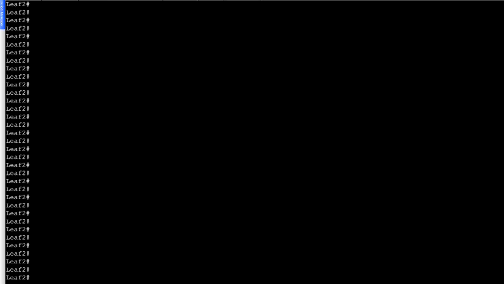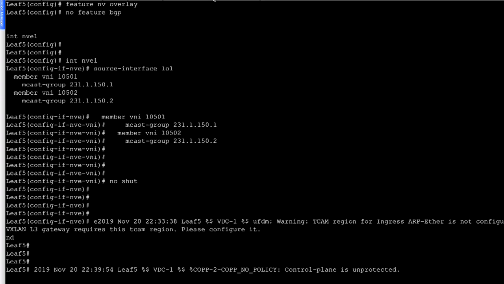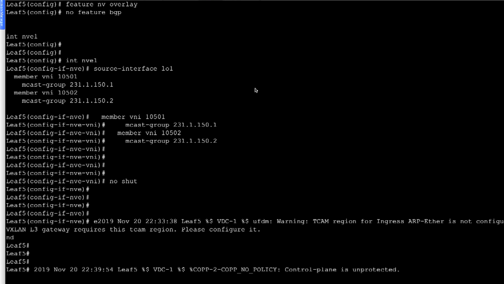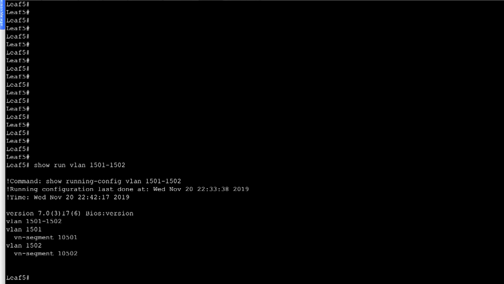So on leaf 2, we look at show run vlan 1501, 1502, and we can see that they have the correct mapping. Similarly, we can verify the information on leaf 5, and we have leaf 5 configured with the same VLAN to VN segment mapping.